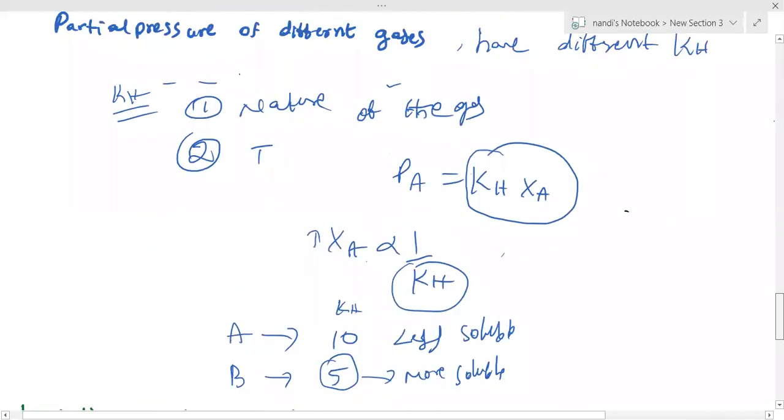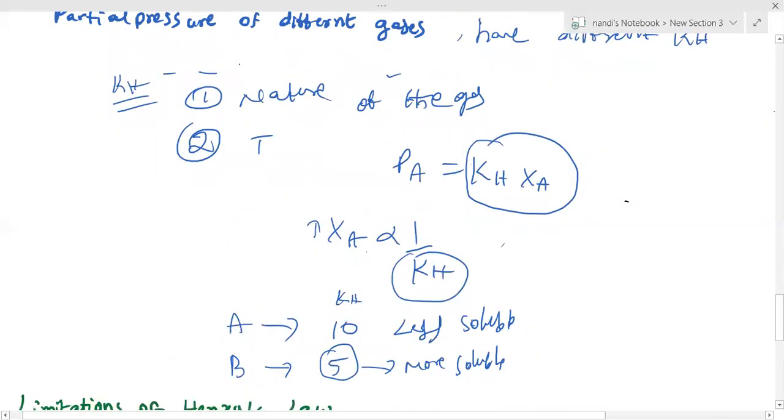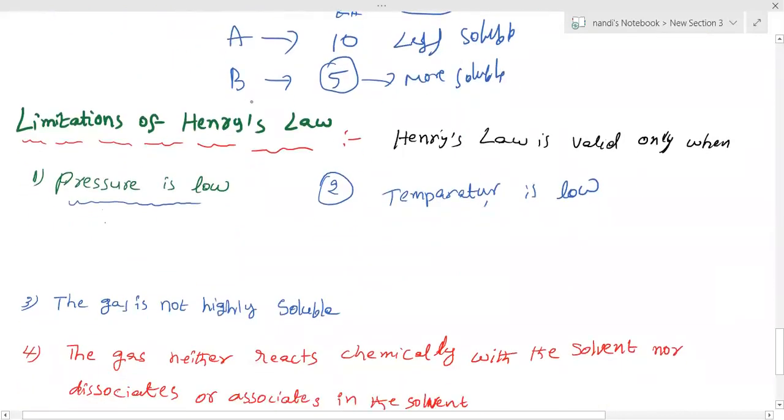In the NCERT book, they have given a table mentioning different gases and their different Kh values. By looking at that, we can write the solubility order, increasing or decreasing. Then the limitations of Henry's law. Suppose the pressure is very low, then this law may not be valid. Low pressure means the gas solubility may be very low, and we can't predict it properly. And if the temperature is low, the gas may be highly soluble, and then also we can't predict properly.